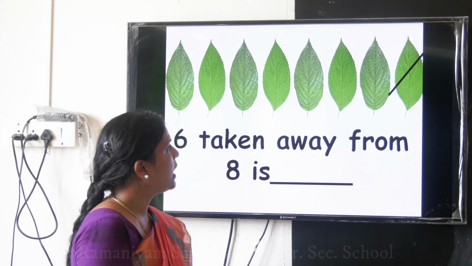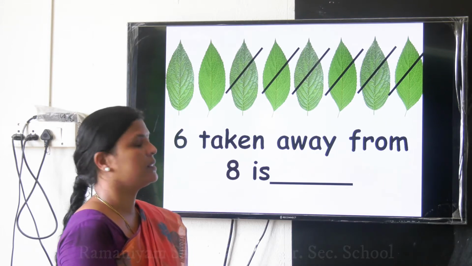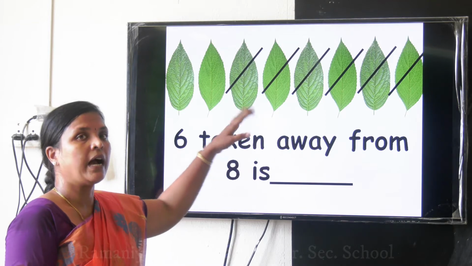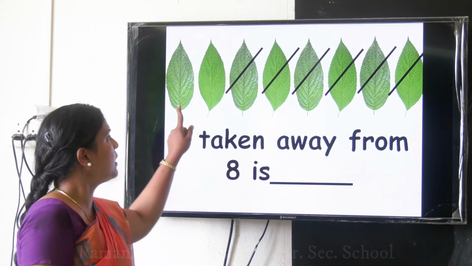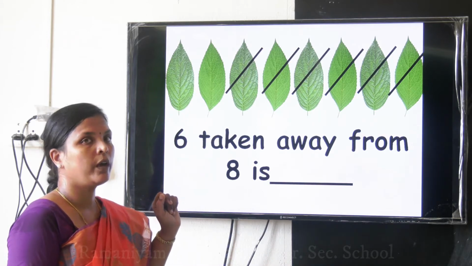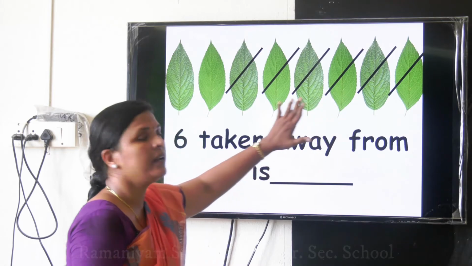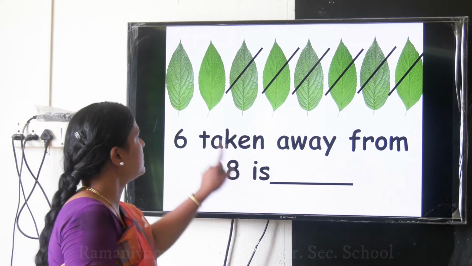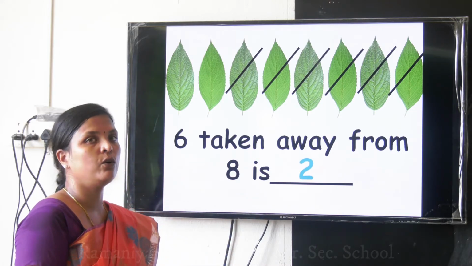Okay ma? 1, 2, 3, 4, 5, 6. Okay, I had totally 8 leaves. I have striked off 6 leaves. How many are left over? 1, 2. Okay ma? So 6 taken away from 8 is 2. Shall we write it? 2. Understood ma all of you?